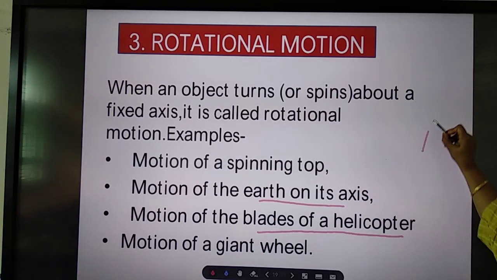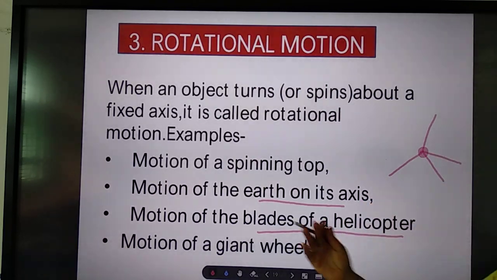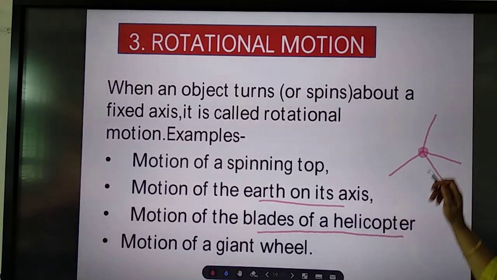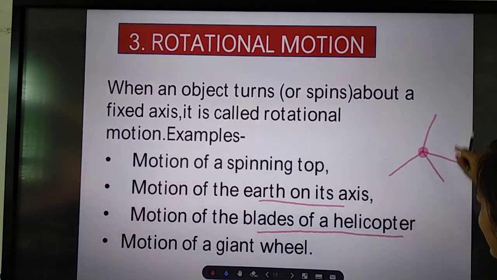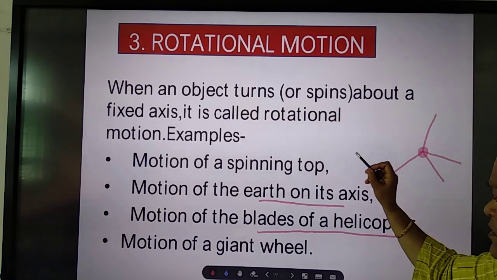Then blades of a helicopter. The blades of a helicopter rotate on their own axis, meaning the blades of the helicopter do not move from one place to another. They remain at one place and keep on moving. So that is an example of rotational motion.